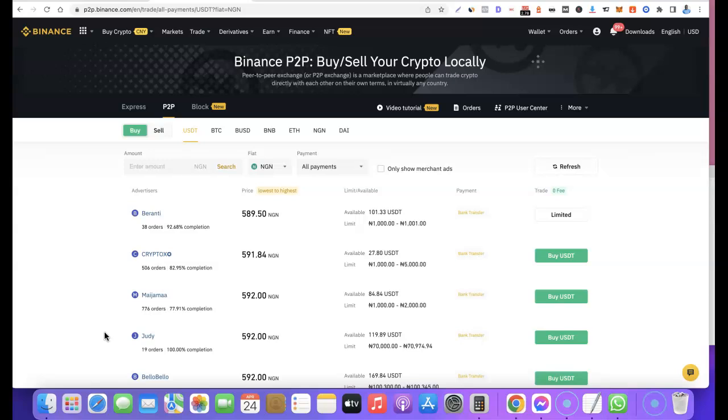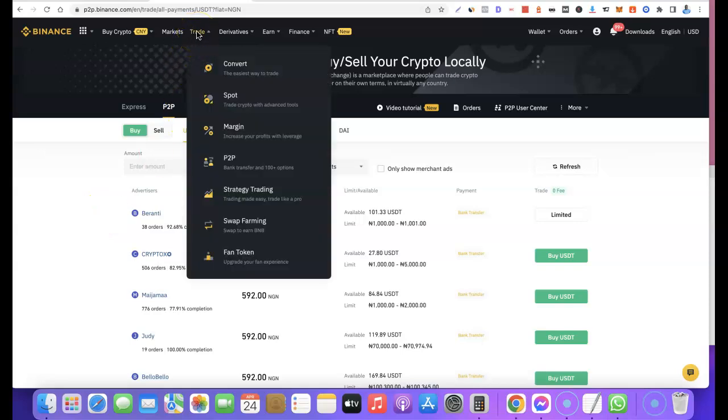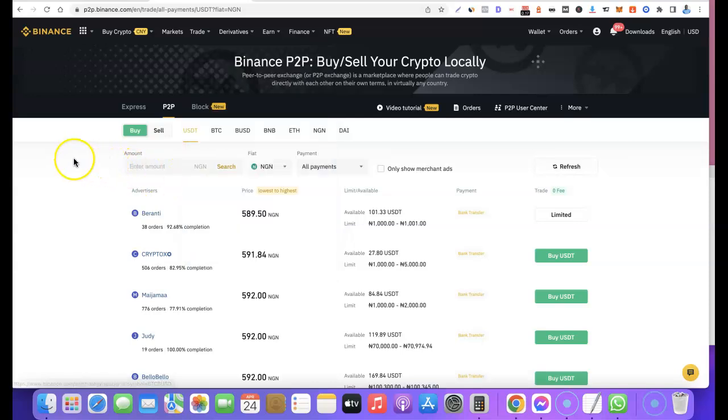If you don't have an account already, I'm going to add a link in the description of the video. Just go to the description, click the link there, then create your account and verify it. Make sure your account is fully verified, because if it is not verified, you won't be able to buy and sell on Binance P2P. Once your account is verified, log into your account, then come to the trade section here. Scroll down, click on Binance P2P, then click on P2P here. Once you click on P2P, it's going to take you here.